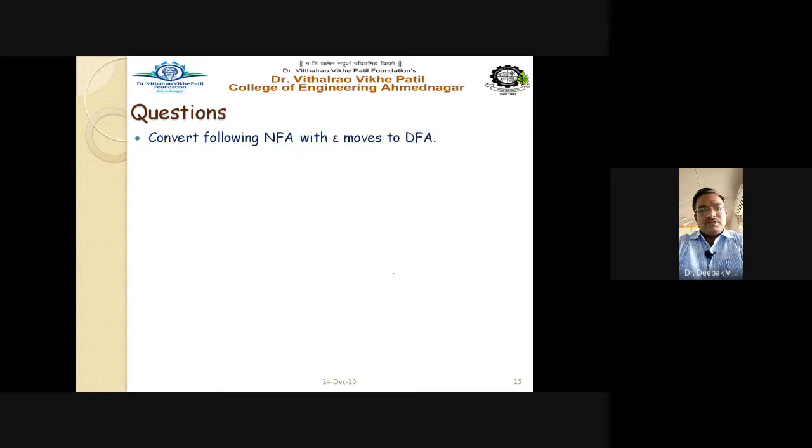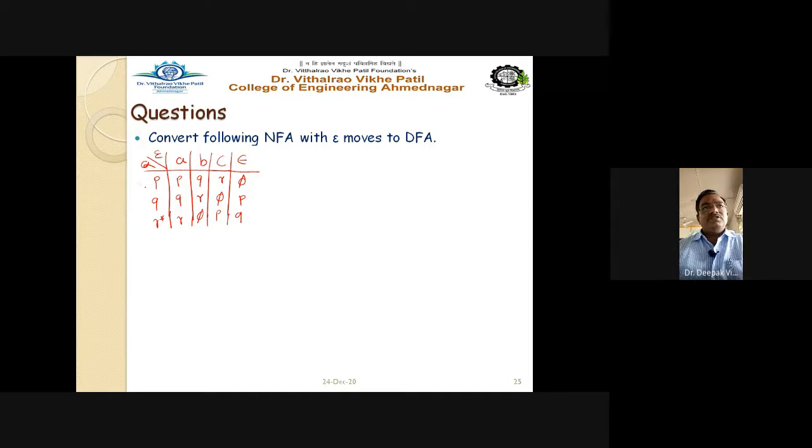Okay, so I think the examples are over for this conversion. Now some homework part is given here. Two examples are given as homework. Convert the following NFA with epsilon moves to DFA. So first the transition table is given. The states are P, Q, and R. P is the start state, and R is the final state. The a, b, c inputs are there, and there is an epsilon transition given, phi, P, and Q. So this is an epsilon NFA. This epsilon NFA you have to convert into the DFA. This is one example.